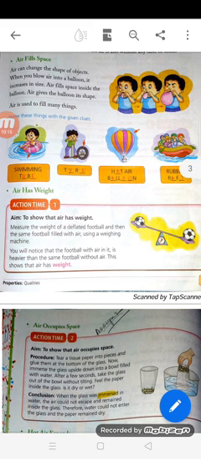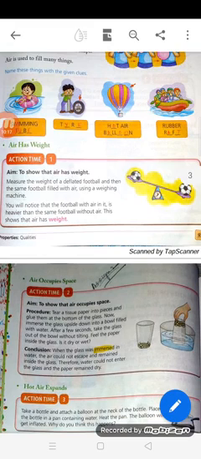Okay. Next, air occupies space. Again with another experiment it is shown. For your exam you will not read any experiments, but for explaining I am telling. To show that air occupies space, tear a tissue paper into pieces and glue them at the bottom of the glass. Fix them at the bottom of the glass with glue.